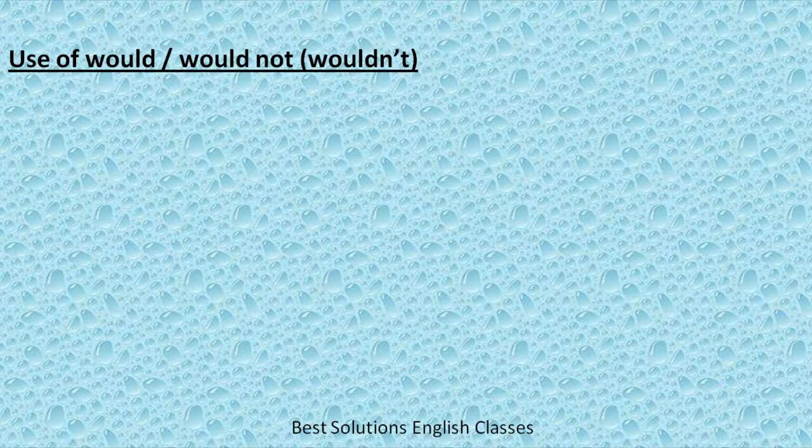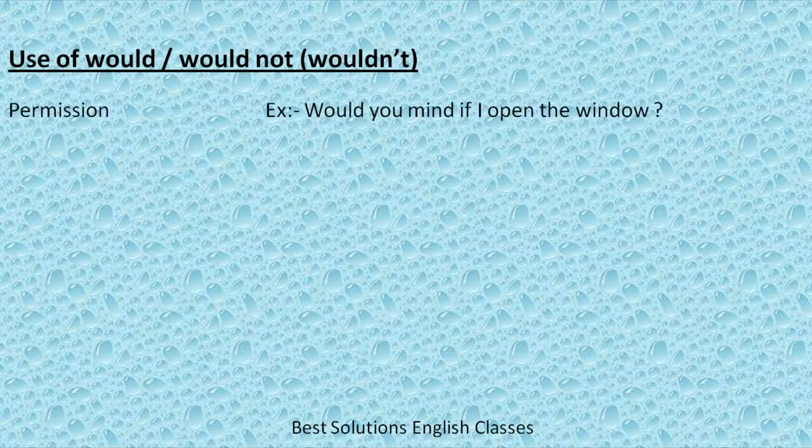Next, we will see the use of modal would or would not. Would is the past form of will, but it is used in present also. Would is used for taking permission, for example, would you mind if I open the window?